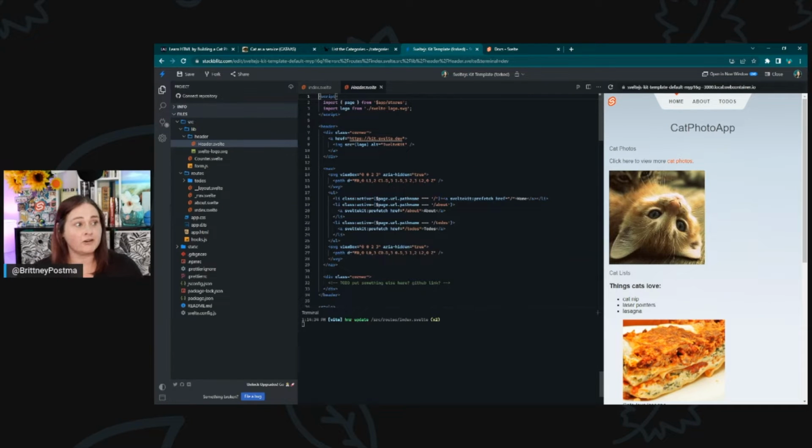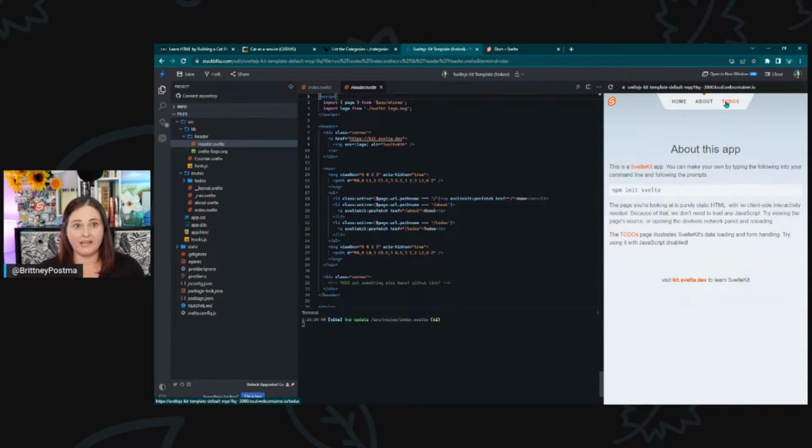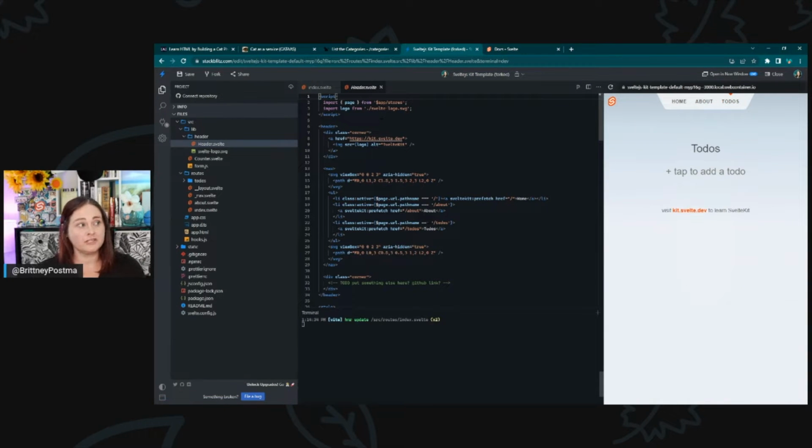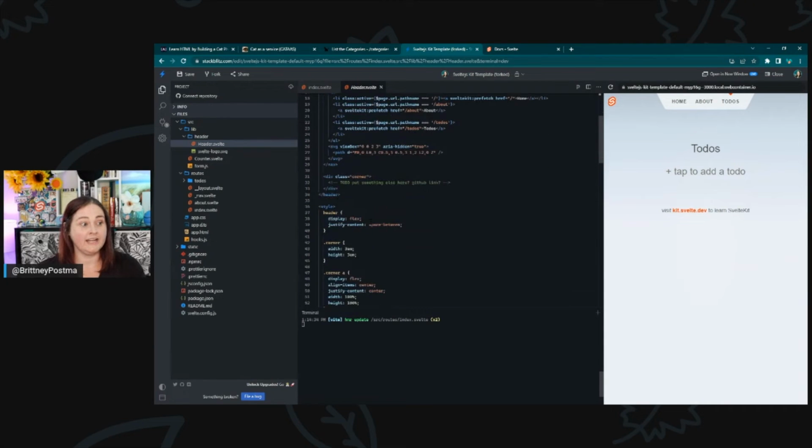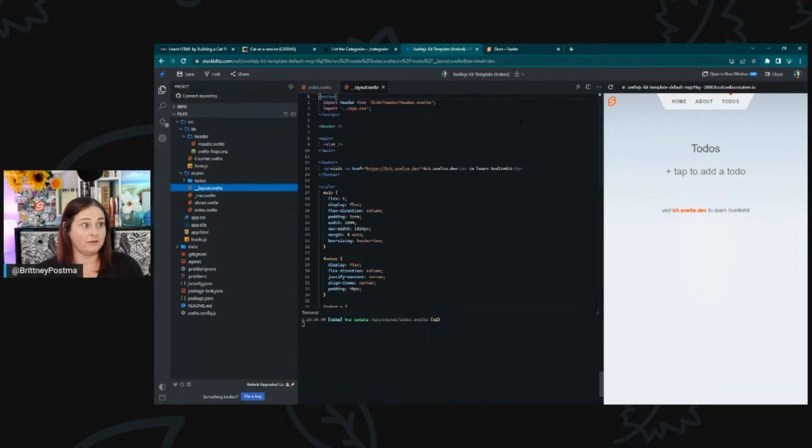So this header component is repeated on each of these routes that we have. We have an index route, an about app, and a to-do app, but it's included on every page. And it is doing that through this layout component that I was just talking about. So this layout component is importing this header from $lib header header.svelte.